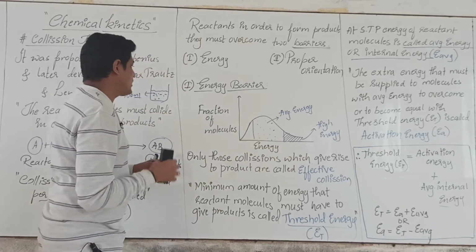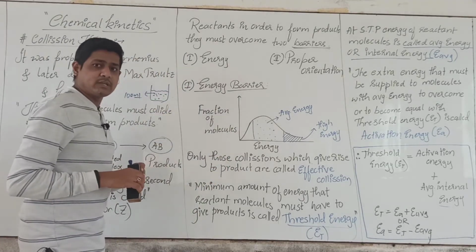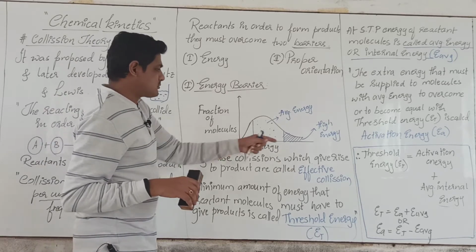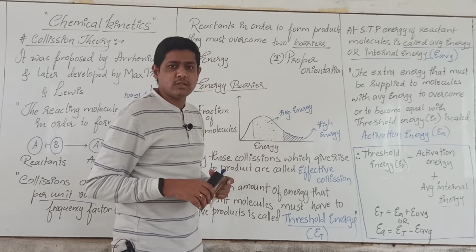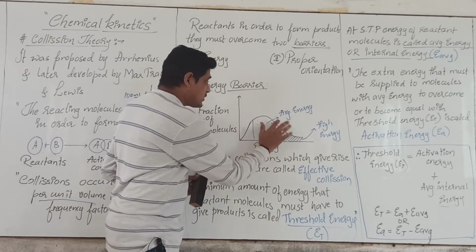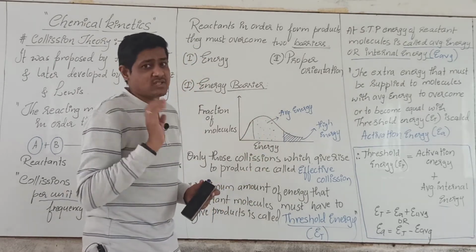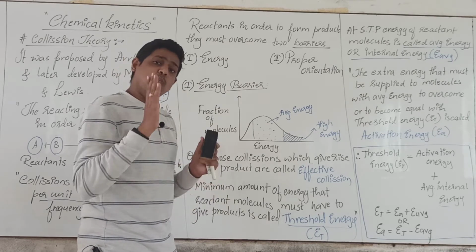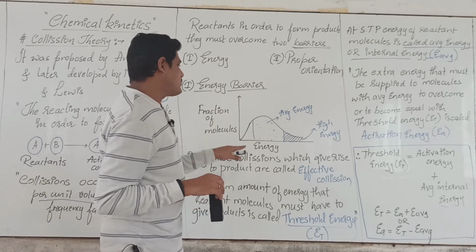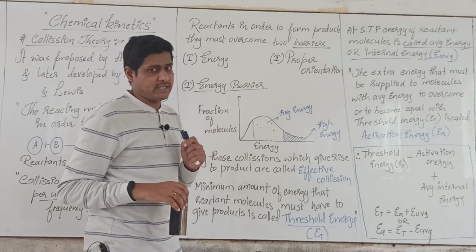So what will happen when you mix the reactant molecules? In the beginning, only a certain amount of product will be formed. Why? Because very few reactant molecules will have that threshold energy. Most of the molecules have average energy, and a few molecules have lower energy.